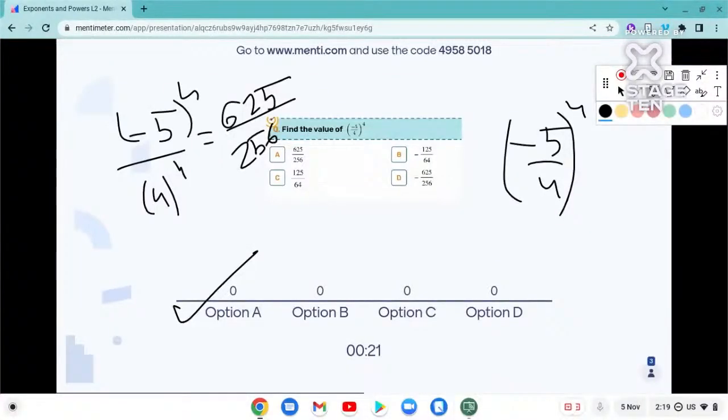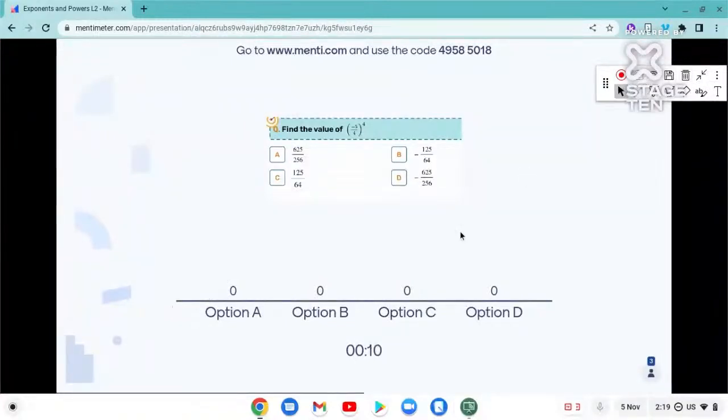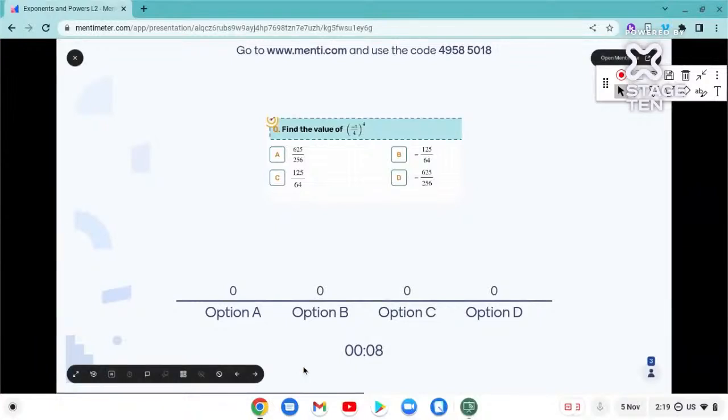Alright. Okay, I guess everyone has voted here. Let me clear everything. Okay, so how much? 7, 6, 5, 4, 3, 2, 1. And the right answer is option number A.